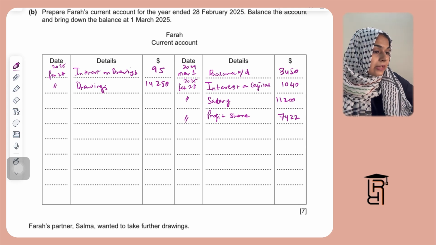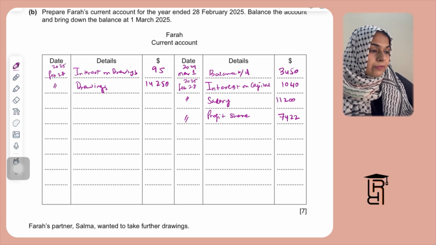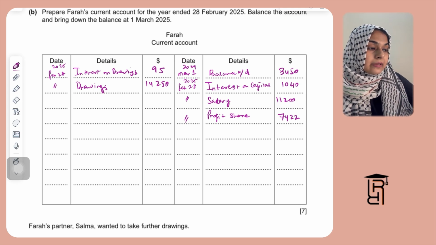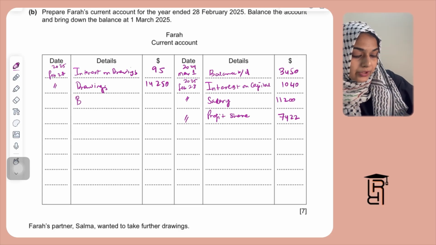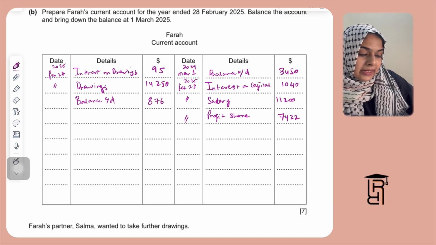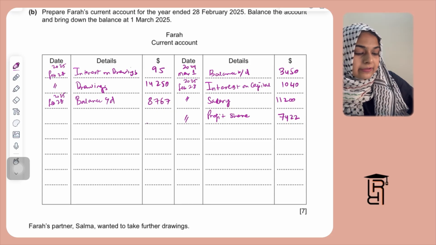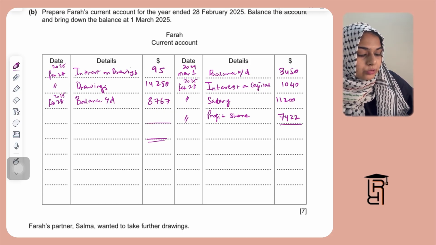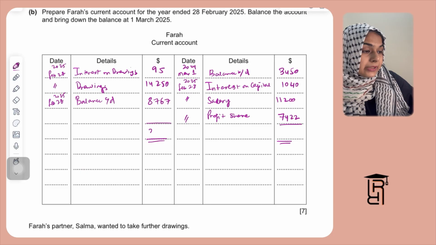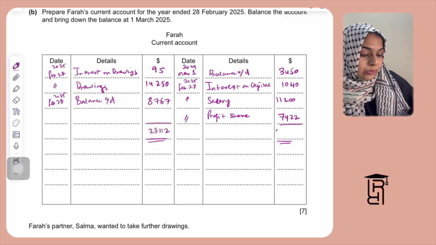And then I'm supposed to calculate a balance carried down for Farah's current account. So balance carried down will come on the debit side. I'm going to write here balance carried down, and this is going to be 8767, and this is going to be on February 28 again, 2025. Now the total for this account will be 23112 on both the sides, 23112.